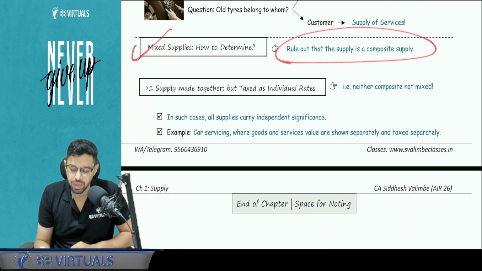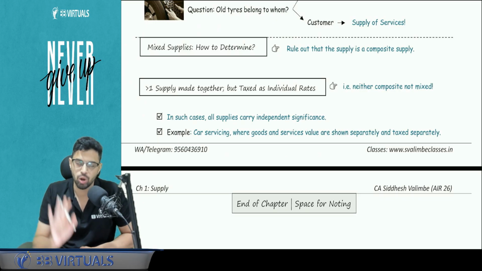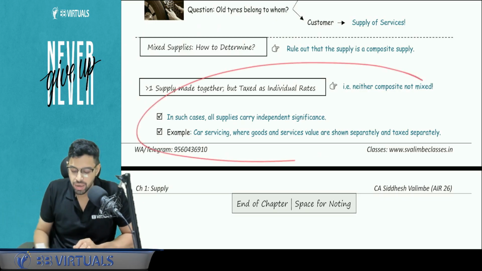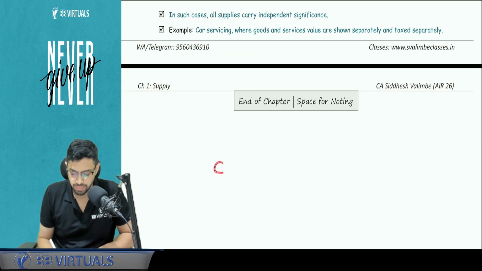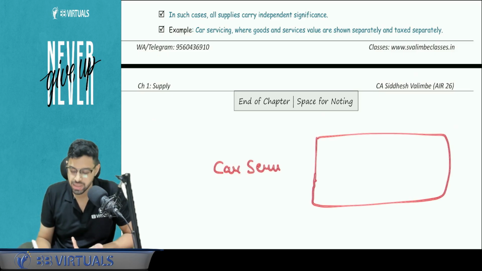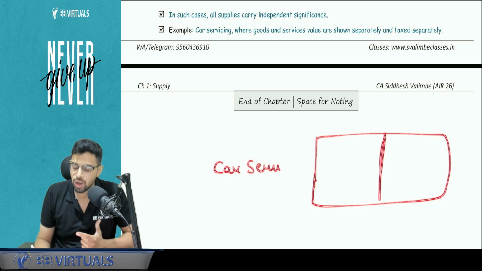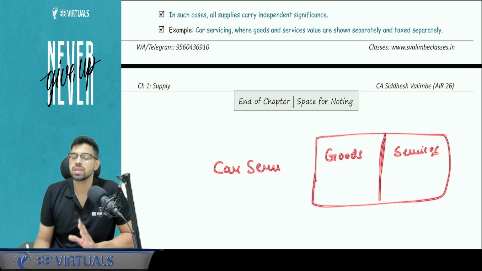Mixed supply, how to determine? You just have to see whether it is a composite supply or not. Whatever is residuary is a mixed supply. But in some cases, for example, car servicing. For example, car servicing, there is a bundle of goods and services. For example, if you see your bill of car servicing, here they will charge goods separately and services separately. This being a bundle, but still this is a special case.